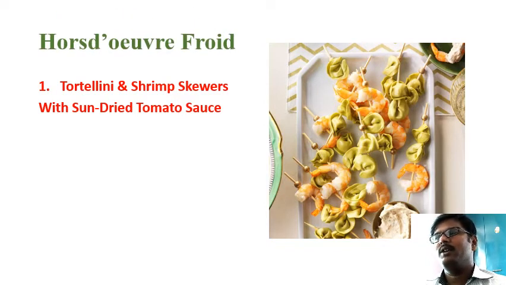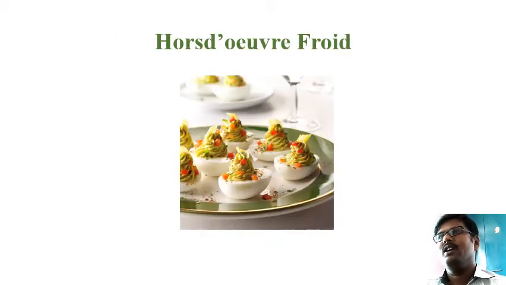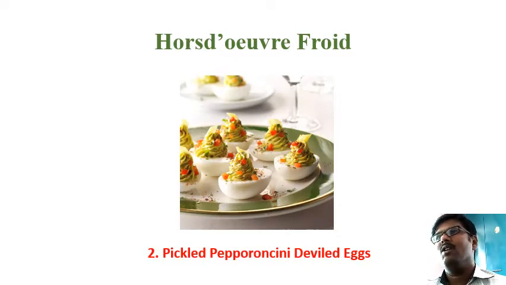Sun-dried tomatoes, you all know how we can make them. It is a natural method of drying the tomato in the direct sunlight. So this is the way they are prepared. Following this lesson, I will send the recipes of all the dishes to you.